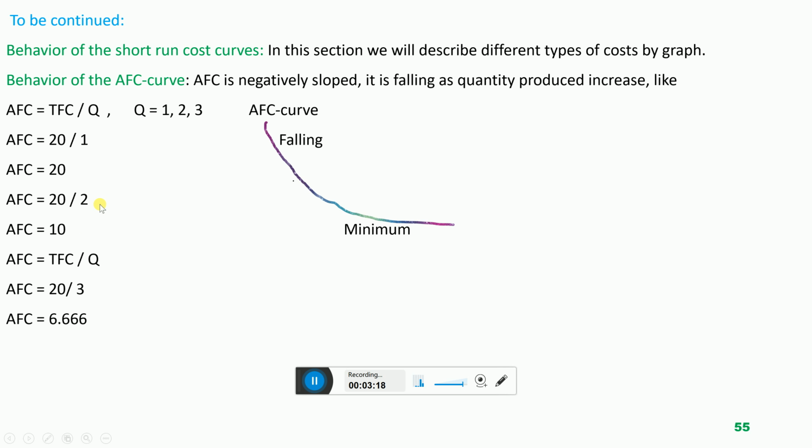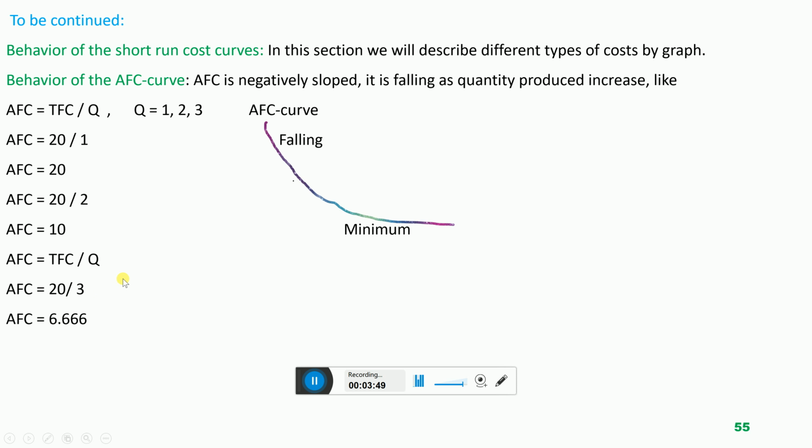Why? Because first the output was 1, so the total fixed cost was the average fixed cost of that 1 output produced. But now the company increases output and total fixed cost is fixed, it is not changing. So we divide the $20 over the 2 units. So 20 divided by 2 is $10. Now if the company is manufacturing 3 units, total fixed cost 20 divided by 3, and average fixed cost is $6.6.